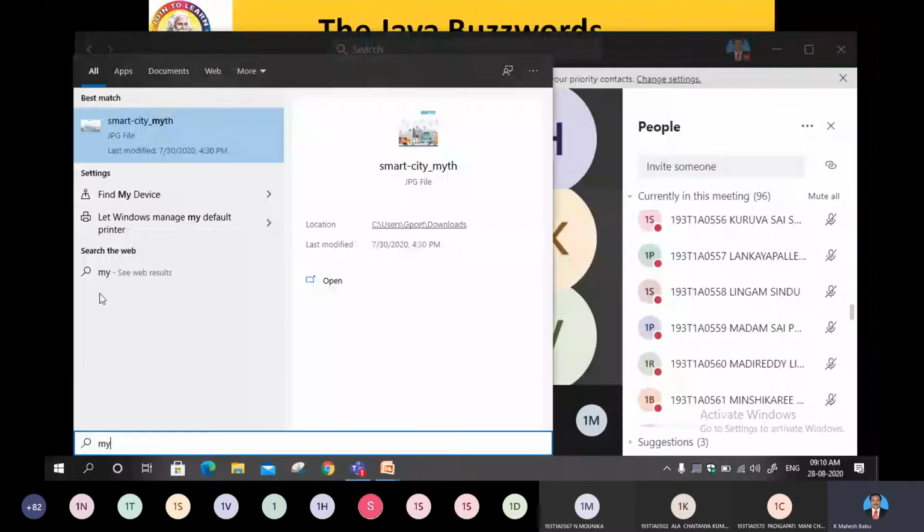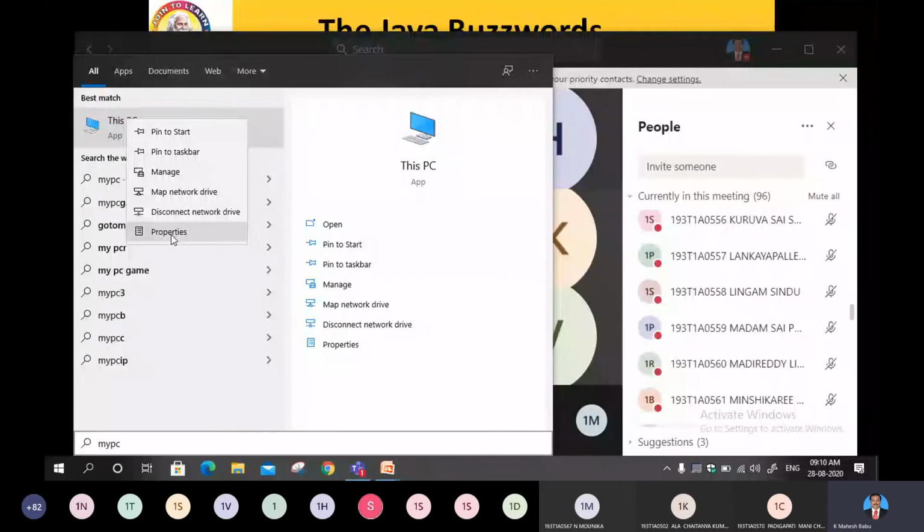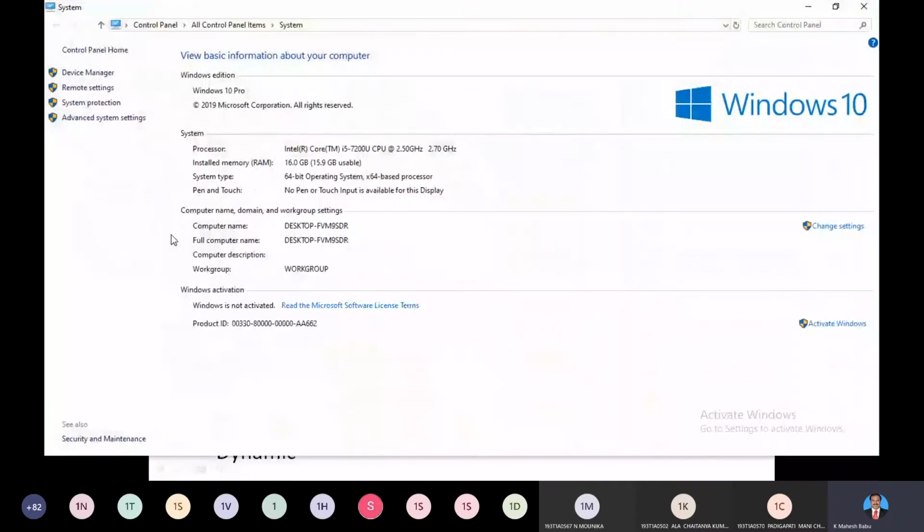On My Computer, everyone will have My Computer or My PC, right? So click on Properties and go through this. It is a laptop, that's why I'm getting it like this. If it is a desktop, you can have My Computer, click the right button on that icon and choose Properties, and you will get this. So what operating system we are using, and what type of bit, 32-bit or 64-bit, based on that we need to install.